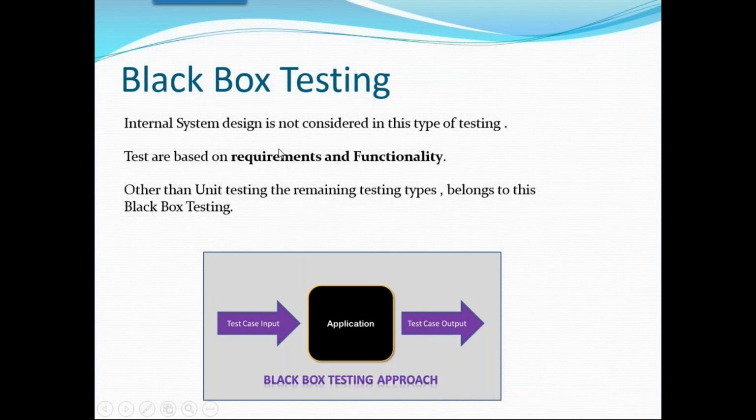Internal system design is not considered in this type of testing. I'm least bothered what code you're writing, whether Java, .NET, PHP, or Ruby, whatever language you've written, because we never see the code. We are always bothered about requirements and functionality. So testing is of two types. One is functional, another is what? Structural. Functional and structural. Anybody have any questions, guys?